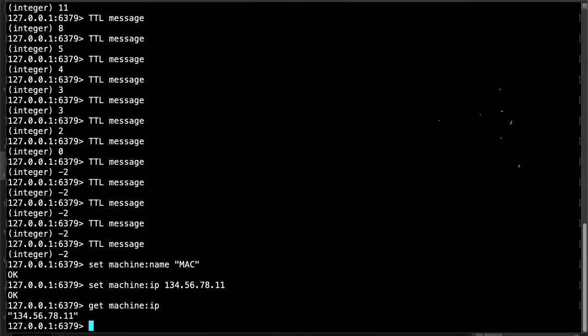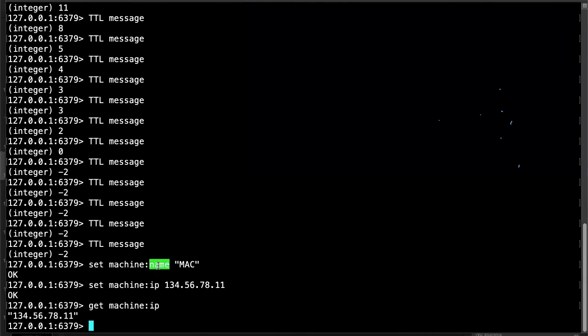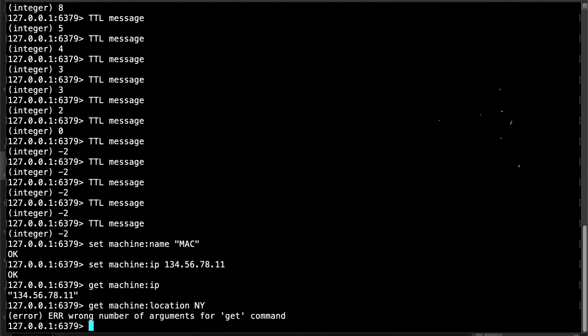Okay. So what is the use of this one? With the mission, I can store the name. With the mission, I can store IP. So mission is the actual main boundary element. Under that, I can store the name, age, and for example, tomorrow I can store the location. Okay, example, I'm saying that location, you can say that New York.